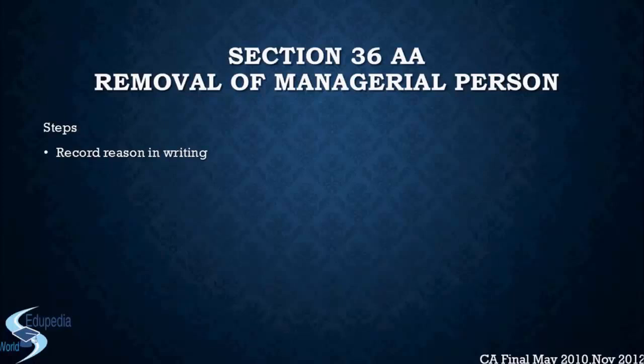action is the managerial person, it is his fault due to which the company is not able to secure proper management, or the company's act is being performed which is detrimental to the interest of the public or the depositor or the banking company, right? So now the only remedy that is left is to remove that managerial person, right? So this is why we need to remove a managerial person. This is what conditions give rise to the situation where we need to remove a managerial person, right?